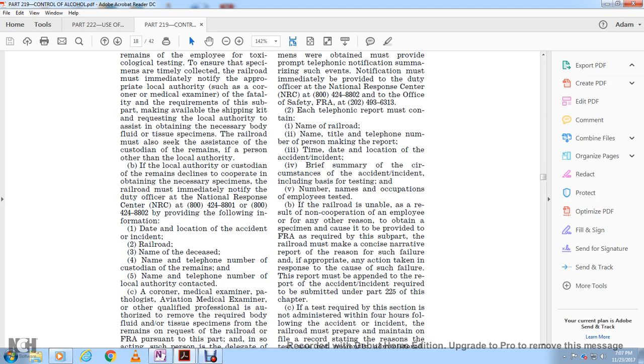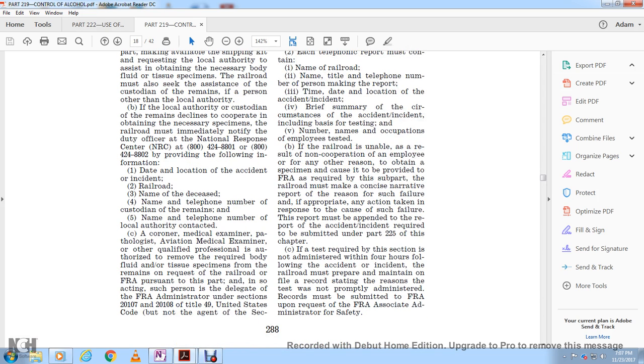800-424-8801 or 800-424-8802, providing the following information: date and location of the accident, railroad, accident or incident, name of the deceased, name and telephone number of the custodian of the remains, name and telephone number of the local authority, and the contact of the coroner, medical examiner, pathologist, or aviation medical designee, and the qualified personnel authorized to remove the required body fluid and tissue specimens from the remains as required of the railroad by the FRA pursuant to this part, and such action that the person is delegated by the FRA Administrator under sections